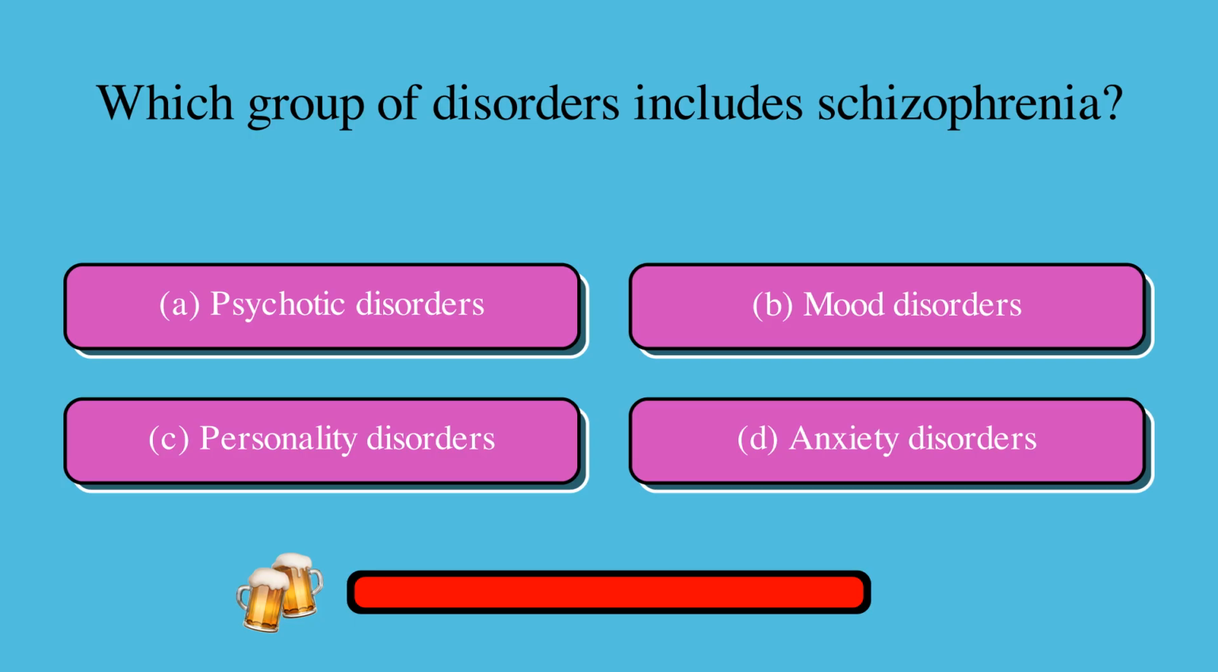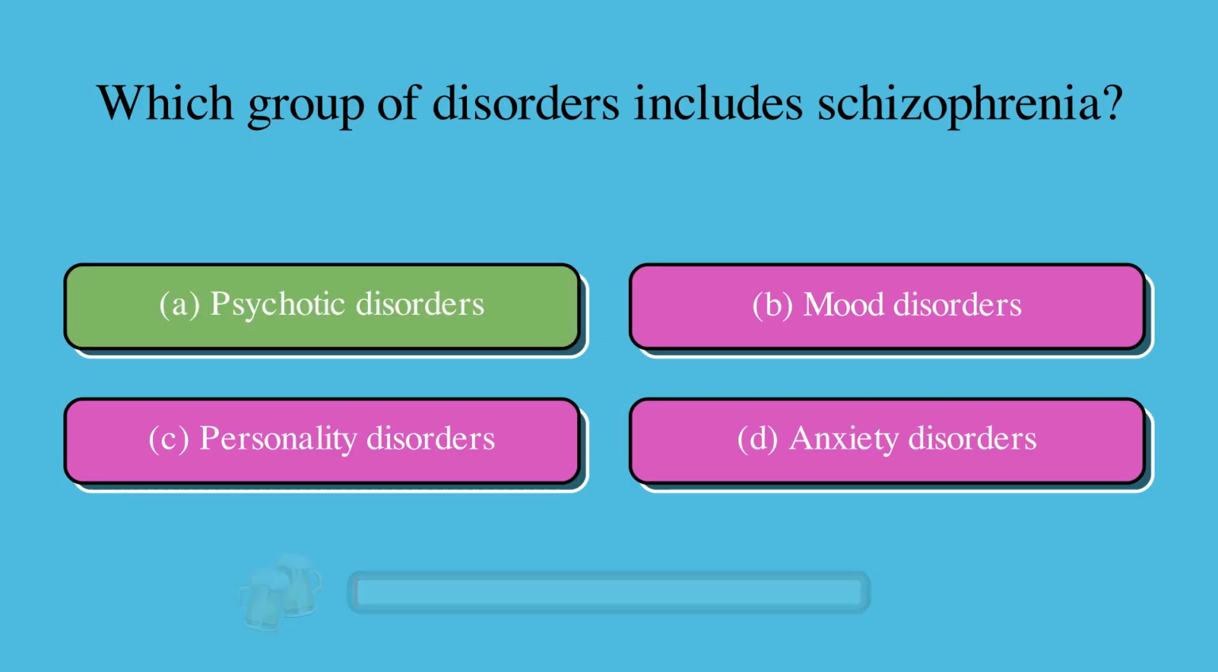Which group of disorders includes schizophrenia? Is it A, psychotic disorders, B, mood disorders, C, personality disorders, or D, anxiety disorders? The correct answer is A, psychotic disorders.